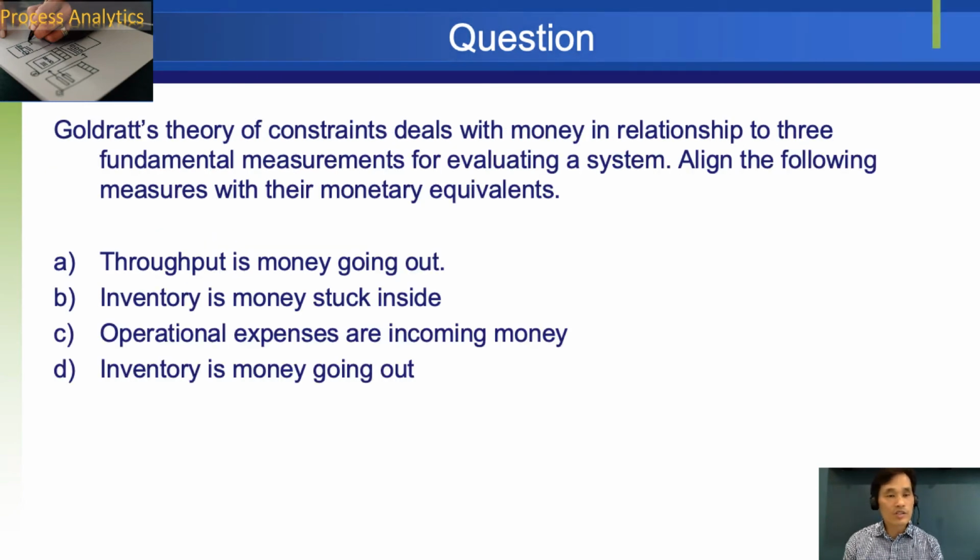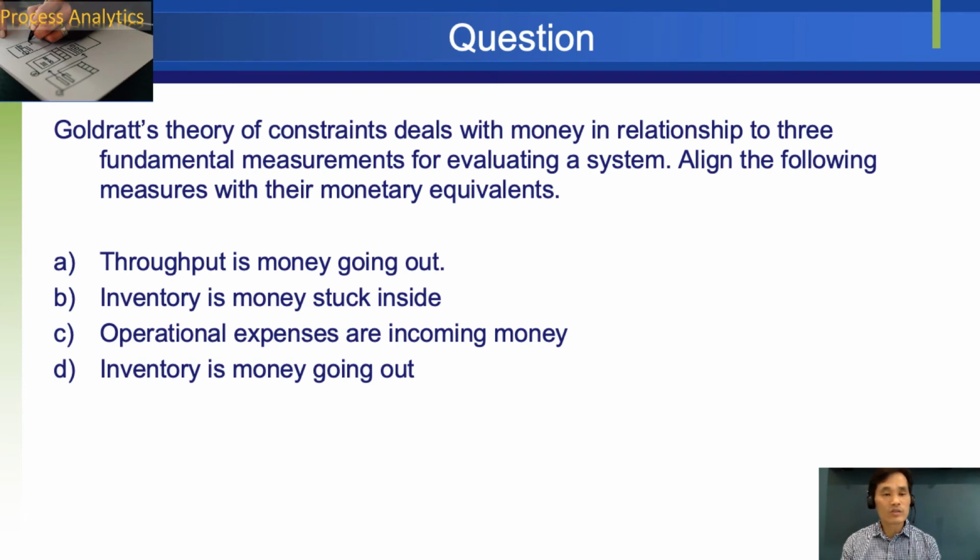Let's look at this question. Goldratt's theory of constraints deals with money in relationship to 3 fundamental measurements for evaluating a system. Align the following measures with a monetary equivalent. A, throughput is money going out. B, inventory is money stuck inside. C, operational expenses are incoming money. D, inventory is money going out. So the answer is inventory is money stuck inside.